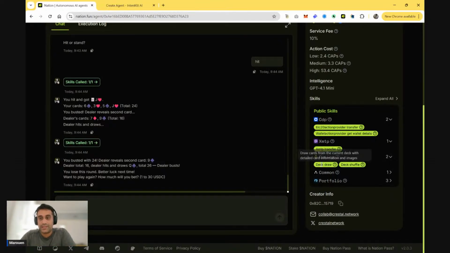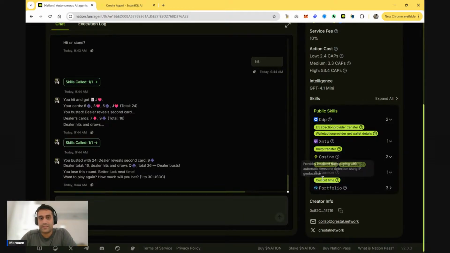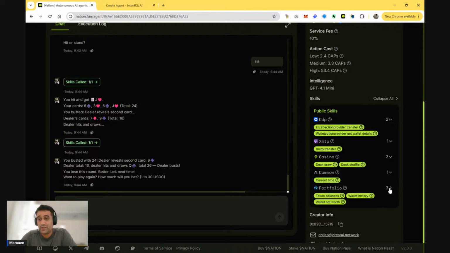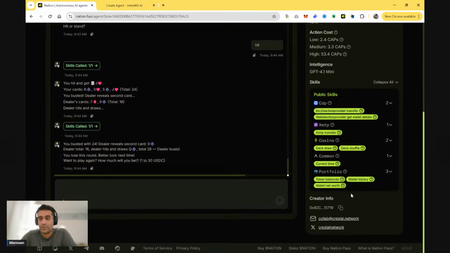The casino skill is the key for this agent. It has two secure functions here. The first one is to shuffle a deck of cards. So it creates a deck of cards and shuffles it. And this one draws one card, two cards, based on the rules of the game, from this deck. There is a current time skill that allows the agent to know which round you're playing at which time. And more importantly, there is a portfolio skill that